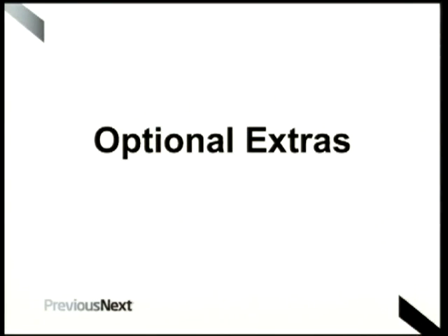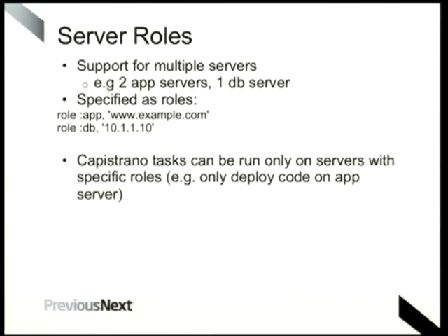Okay, so that's the basic setup. There's a few extras that I can show you that are generally useful. As I said before, server roles. So two DBs or one DB, you can specify those there.